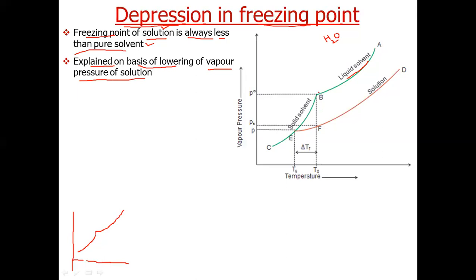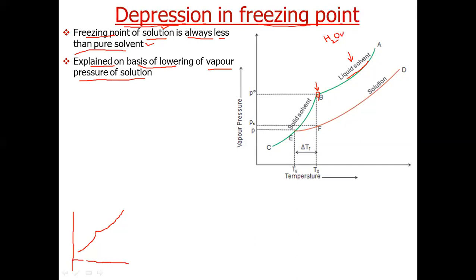So this point B lies on the curve CB as well as BA. At this point B, the vapor pressure due to liquid solvent is equal to the vapor pressure due to solid solvent. So this point B is called the freezing point of the liquid solvent, suppose water.